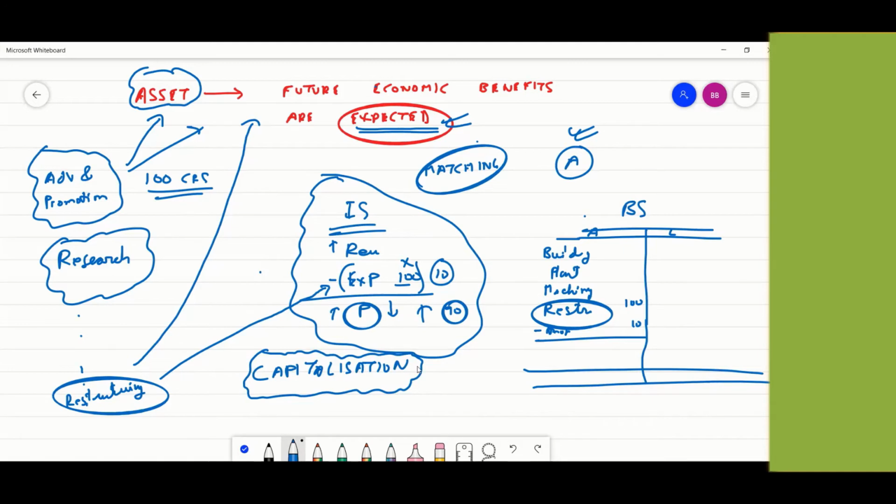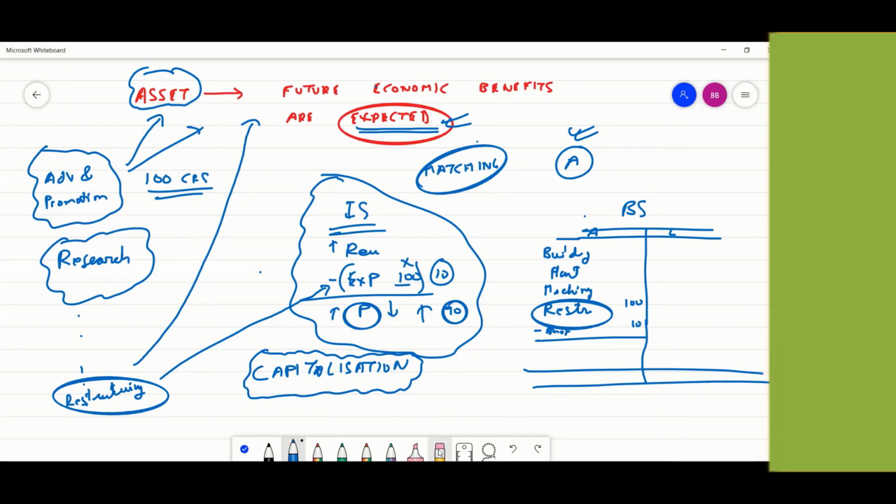I made a spending of 100 crores. Every year for the next 10 years, I'm going to charge 10 crores. And the charge will go as an expenditure, like the depreciation. And this will remain in the balance sheet. So that way the companies kill two birds with one stone, like I mentioned. Clear on this part?